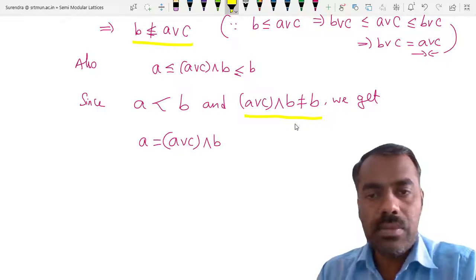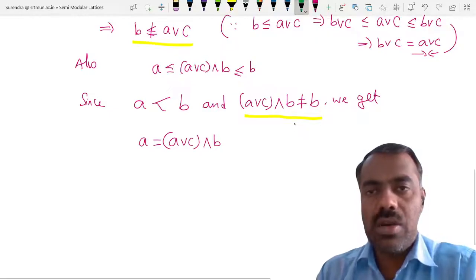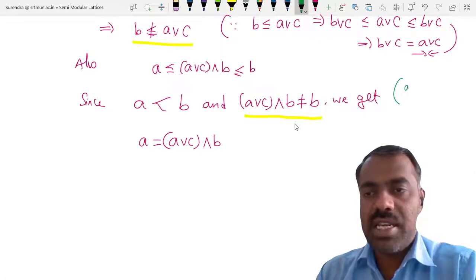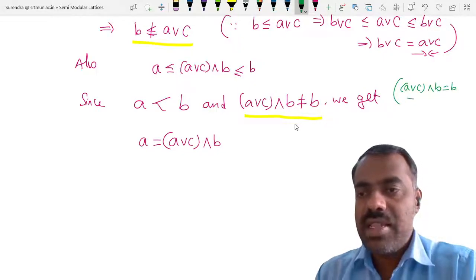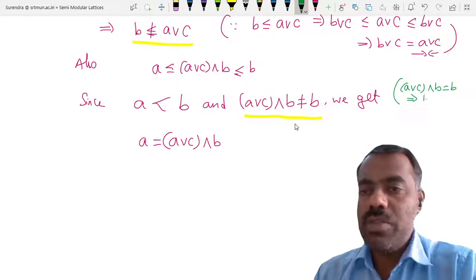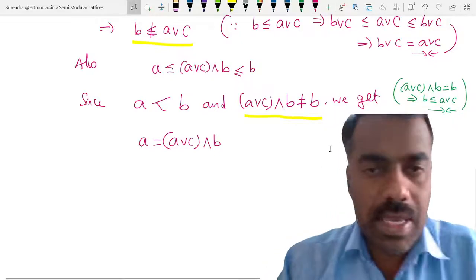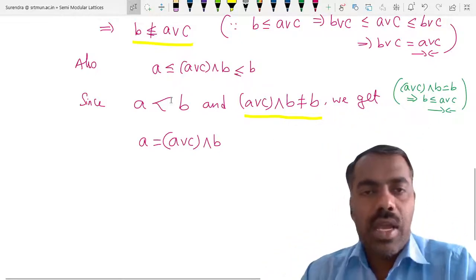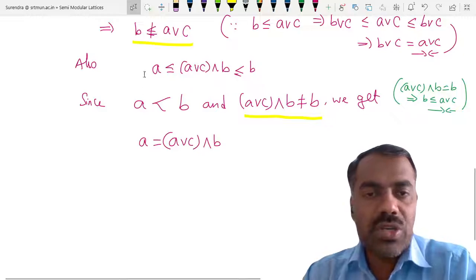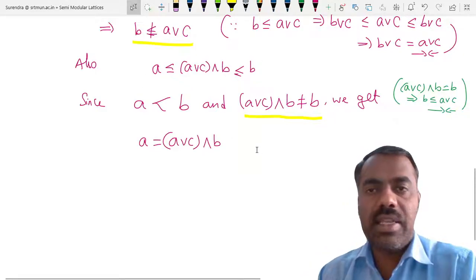Is that clear? Yes or no? Yes, sir. What is the reason? If A join C meet B is equal to B, then obviously B should be smaller than A join C, but which is not true by this one, right? So therefore they cannot be equal. It has to be strict. And A is covered by B, so there should not be any element between A and B. So therefore A has to be equal to this element, right?